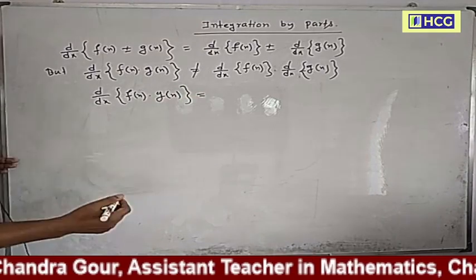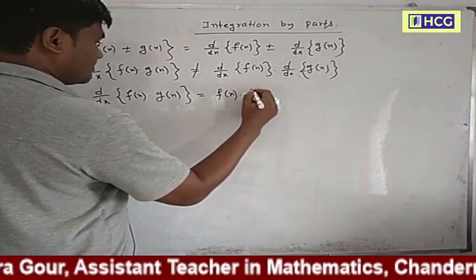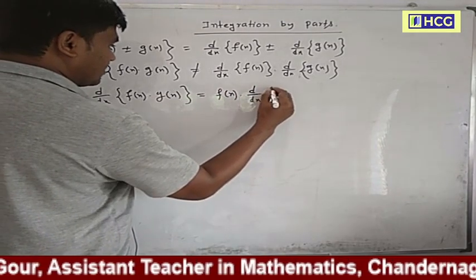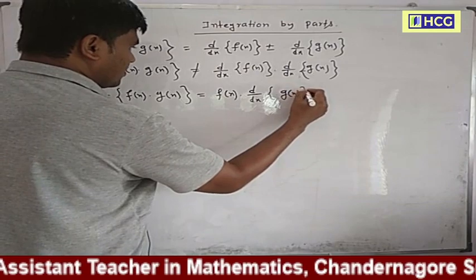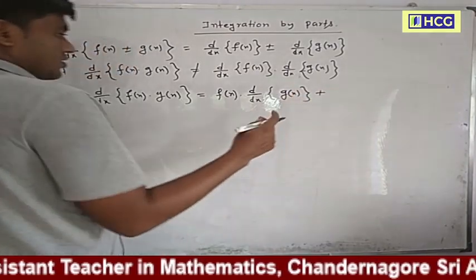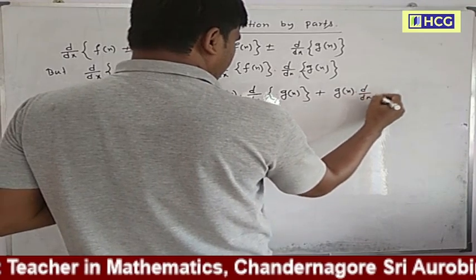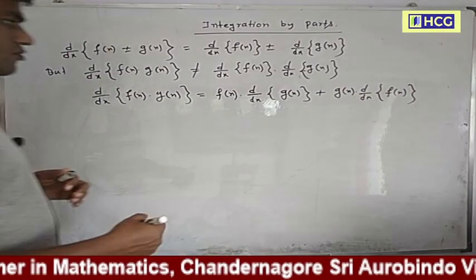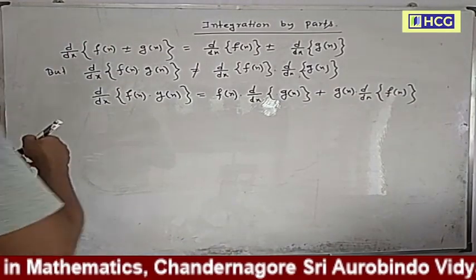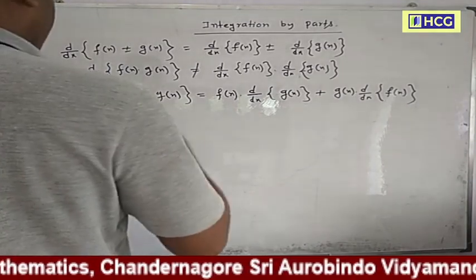This is equal to f(x), the first function, into the derivative of the other function, plus the second function into the derivative of the other function. This is the rule for the derivative of a product of two functions. Now what is the rule?